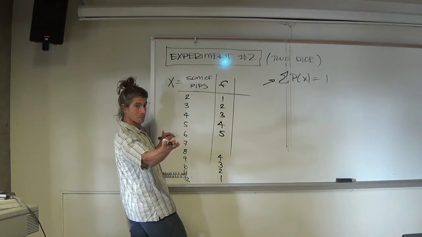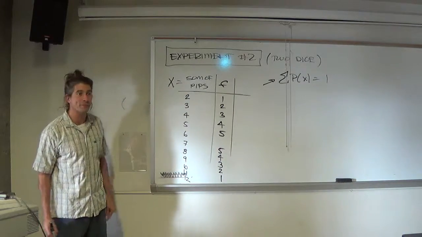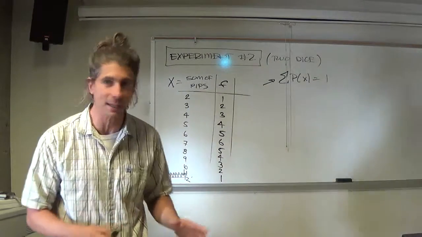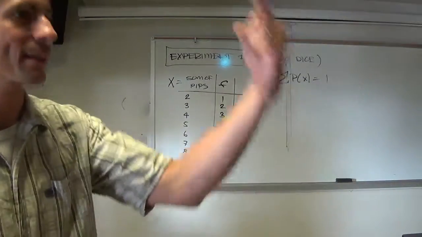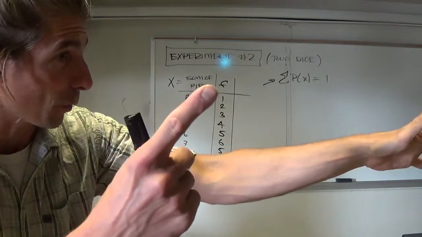Yeah. 5. Same as 8. And finally, we have 1 left in the middle, which has to be the 6. Now, if you don't believe it has to be the 6, figure it out. 1 and 6, 6 and 1, 2 and 5, 5 and 2, 4 and 3, 3 and 4. And no doubles.